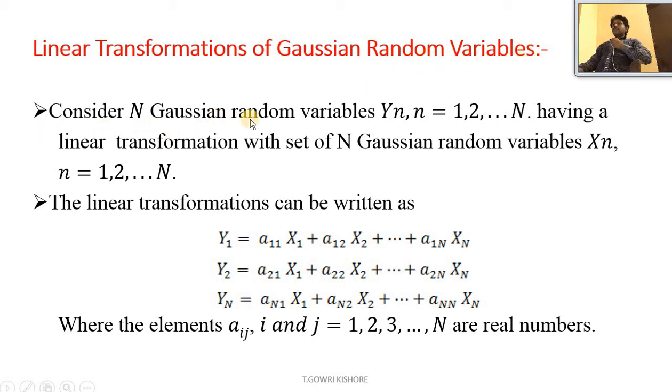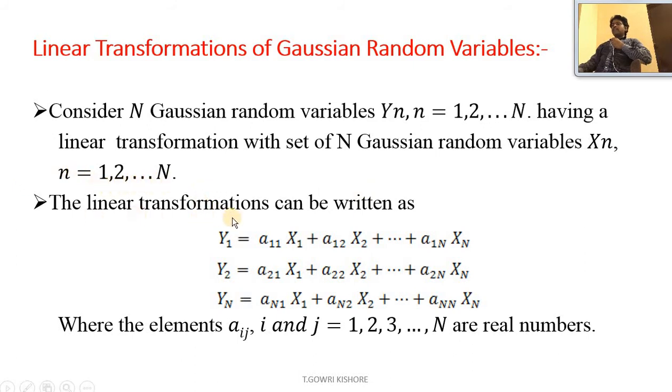So consider n Gaussian random variables Yn, where n equal to 1, 2 and so on up to n, having a linear transformation with a set of n Gaussian random variables Xn, where n equal to 1, 2 and so on up to n.